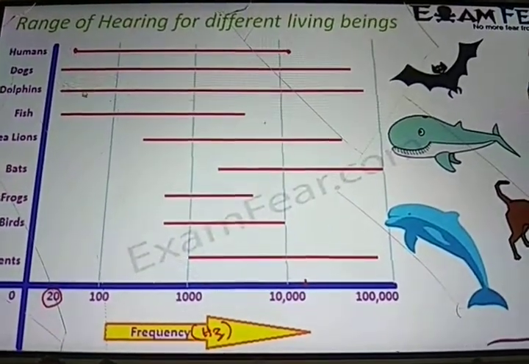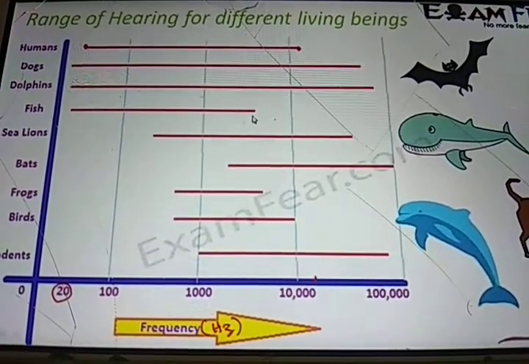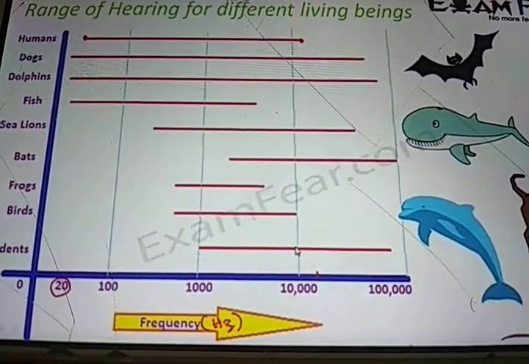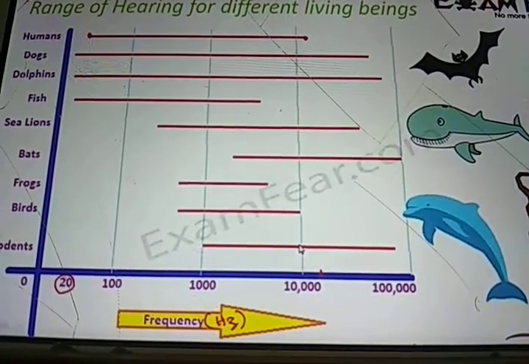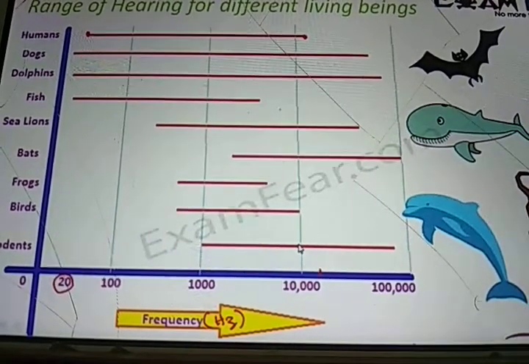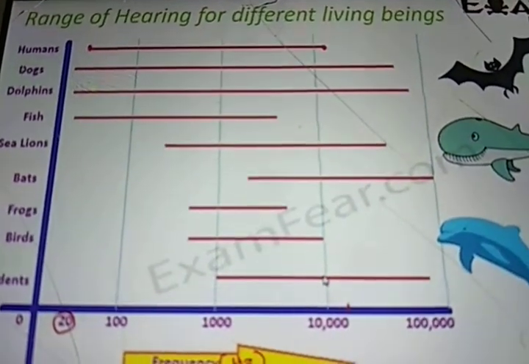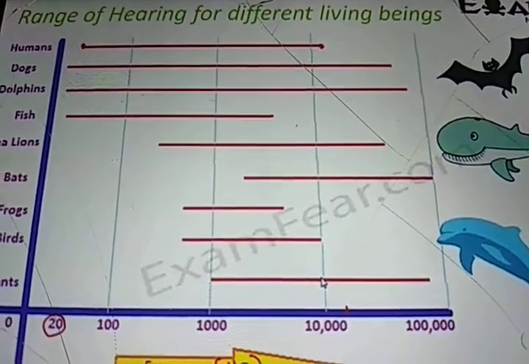Dolphins also have the same range. Fishes have a different range. So you see that different organisms have different ranges of hearing. Whatever sounds we are able to hear, we feel that only those sounds exist, but there are a lot of other sounds which also exist, which are not audible to us.